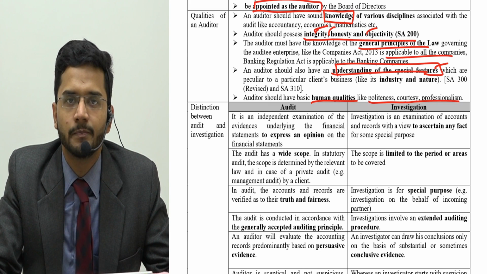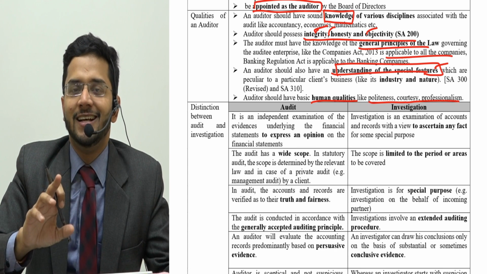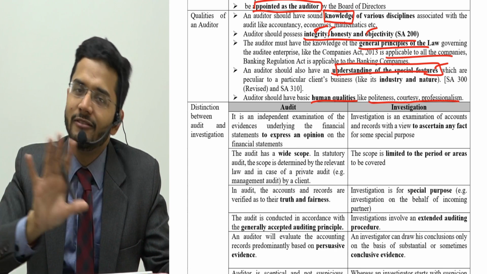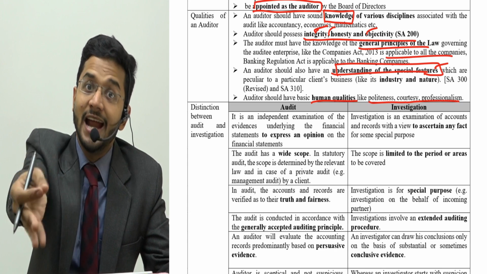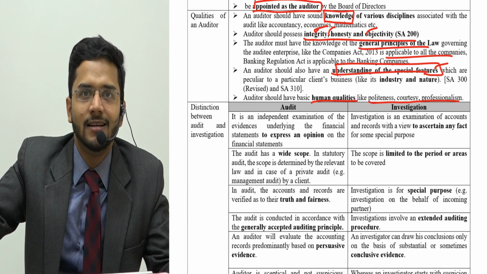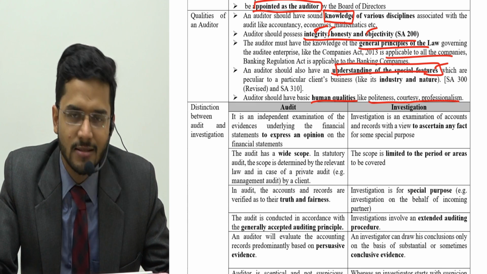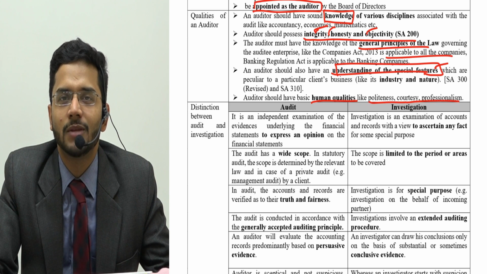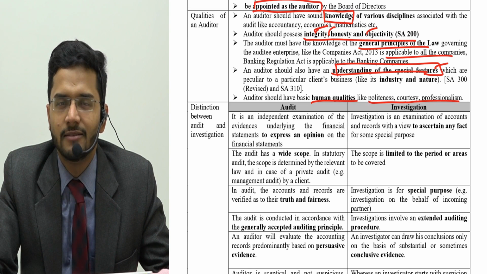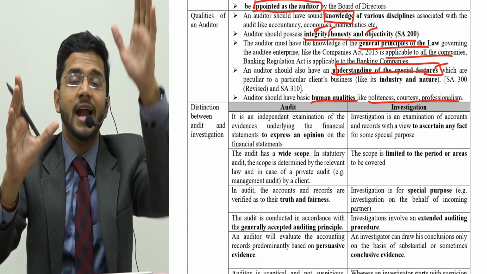So investigation is with a mindset that something is wrong. Auditing is with a mindset that nothing is wrong, everything is right. It's just that you need the right thing. That's it. You have taken a wrong thing, you need a right thing. That's it. There's nothing hanky-panky in audit. However, investigation, there is something weird. There's something hanky-panky. There's something else going on. Some malefied activity is going on. So this is the broad difference between investigation and audit.